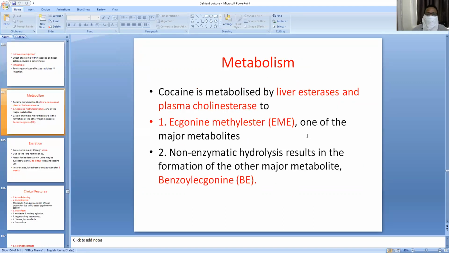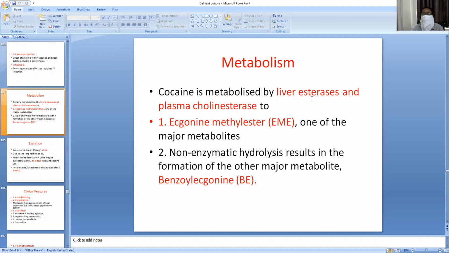What is the metabolism of cocaine? It is metabolized by liver esterases and plasma cholinesterases to, number 1, ecgonine methyl ester, one of the major metabolites of cocaine, and number 2, benzoylecgonine, another metabolite of cocaine.